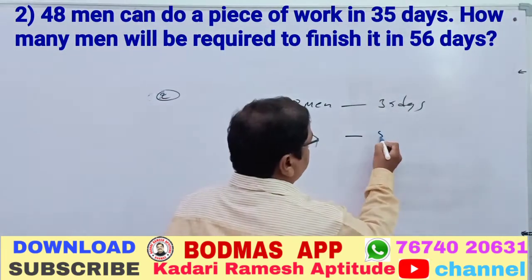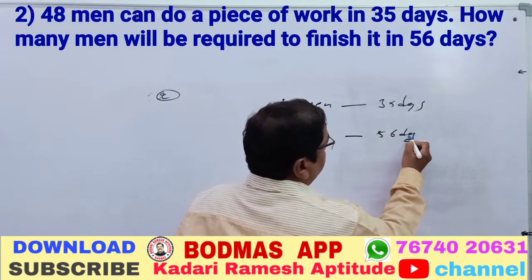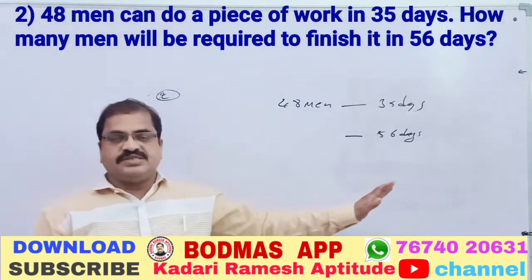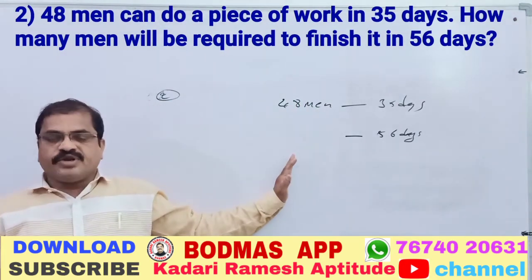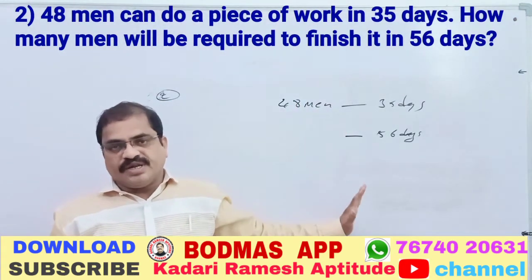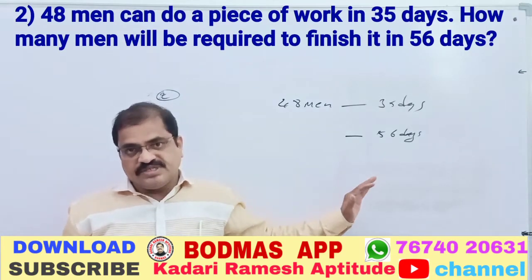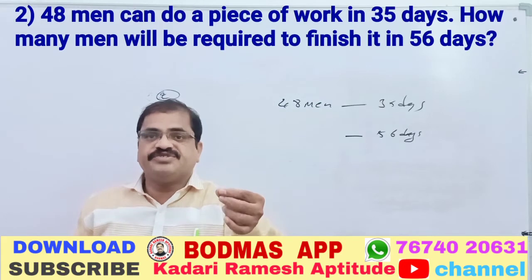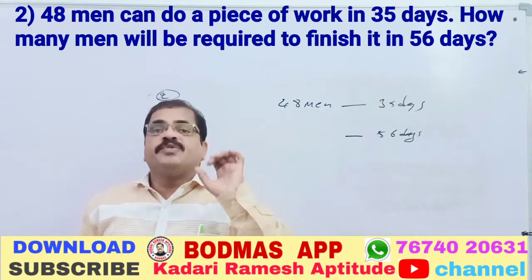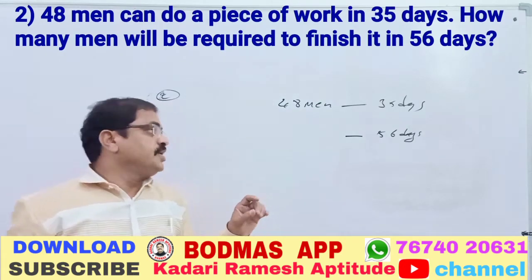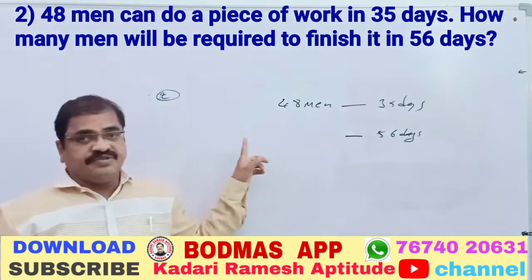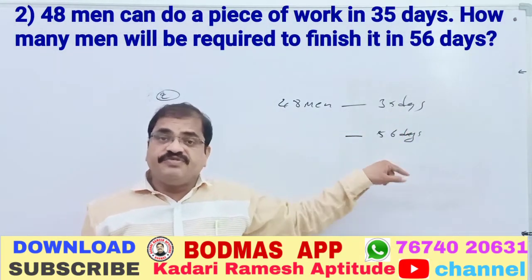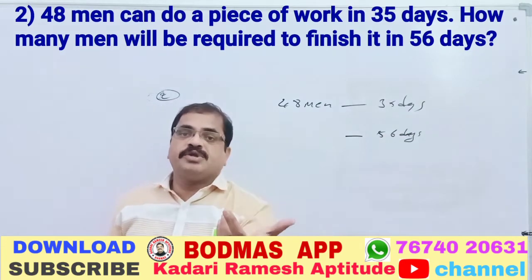So, the thing is that here, 56 days. When you are writing days, you have to write them under days, and men under men, and hours under hours. When you are comparing men with men, days with days, hours with hours, minutes with minutes, women with women, we have to remember it that way. So why didn't I write this 56 on this side? Because days are 35 days. In 56 days we have to finish, and what is asked is how many men.